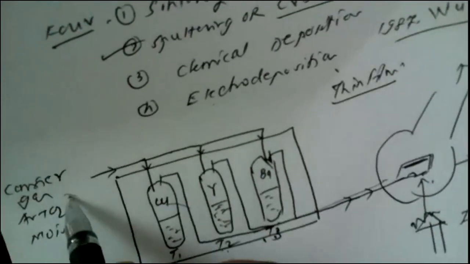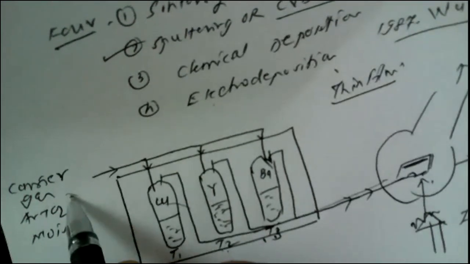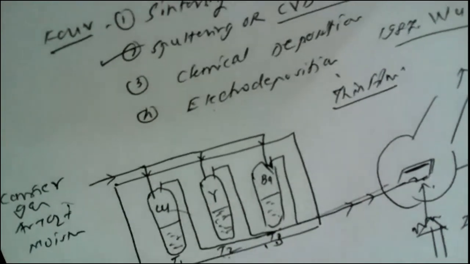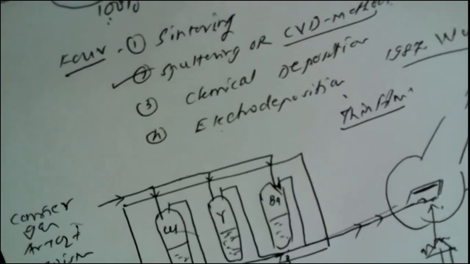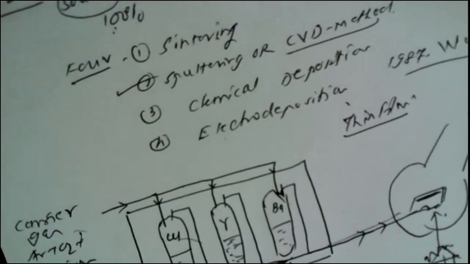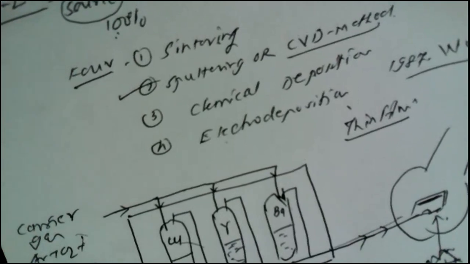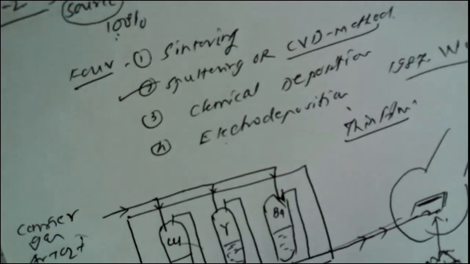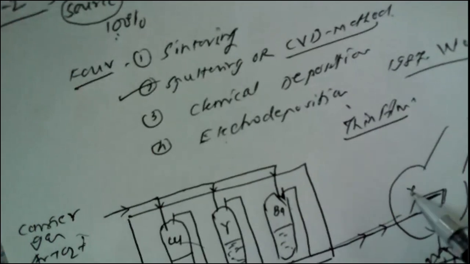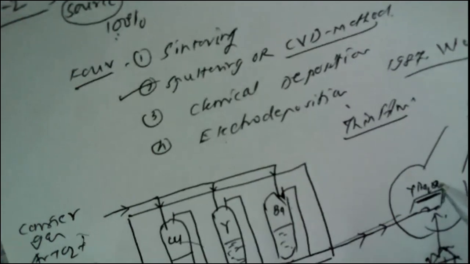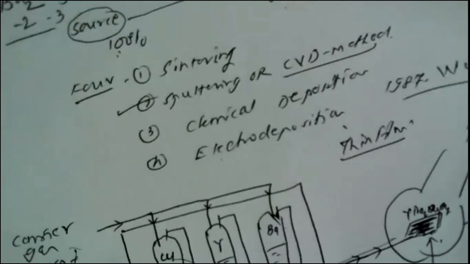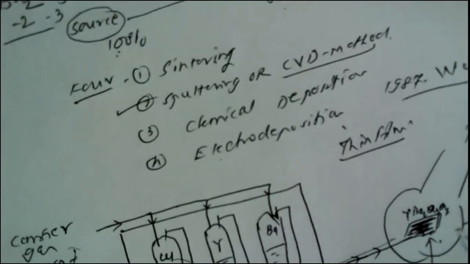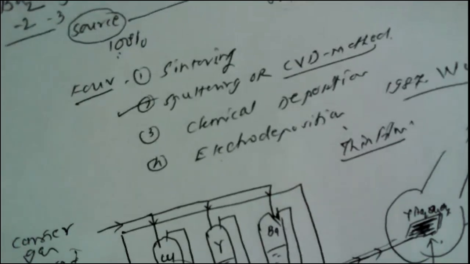This carrier gas contains argon, oxygen, and water vapor, as shown here in the diagram. When the conditions T1, T2, and T3 are maintained, then the YBa2Cu3O7 thin film is easily deposited, and this moist thin film is dried with the help of infrared radiation.